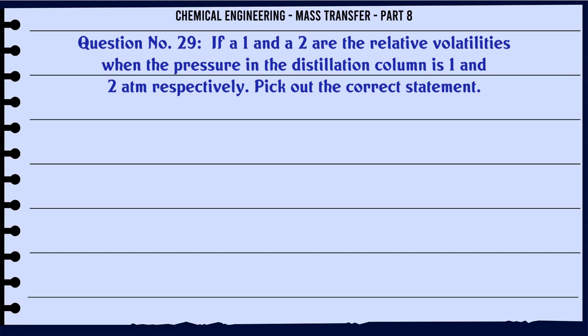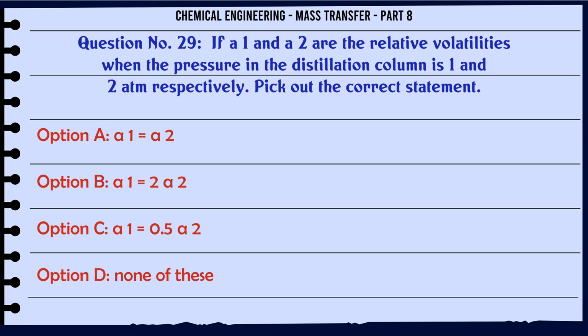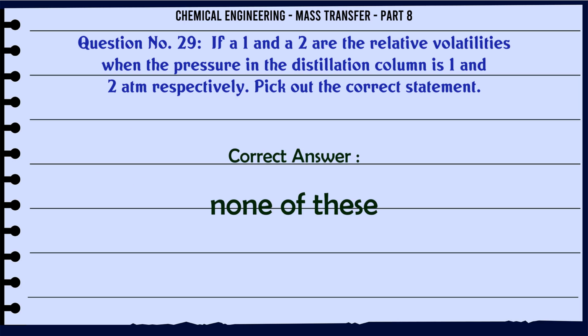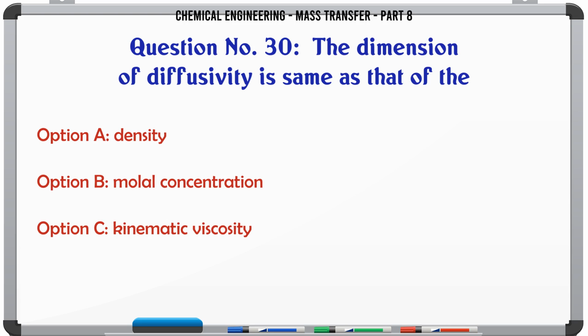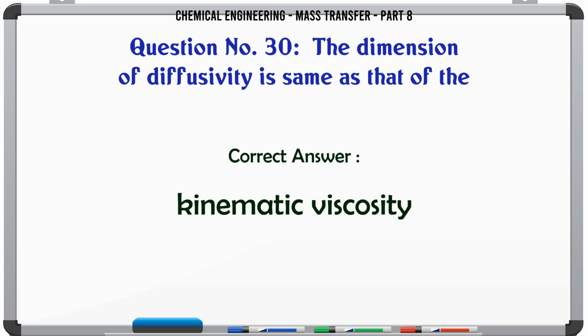If A1 and A2 are the relative volatilities when the pressure in the distillation column is 1 and 2 atm respectively, pick out the correct statement. A, A1 = A2; B, A1 = 2 A2; C, A1 = 0.5 A2; D, none of these. The correct answer is none of these. The dimension of diffusivity is same as that of the A, density; B, molar concentration; C, kinematic viscosity; D, velocity head. The correct answer is kinematic viscosity.